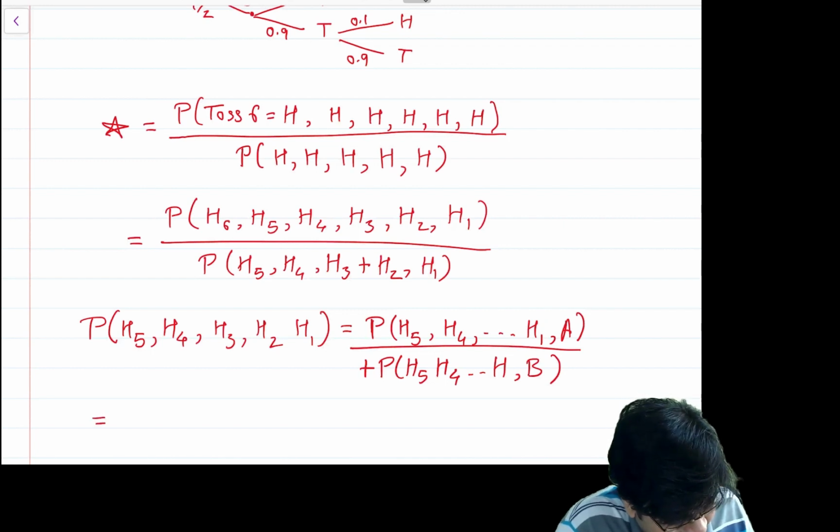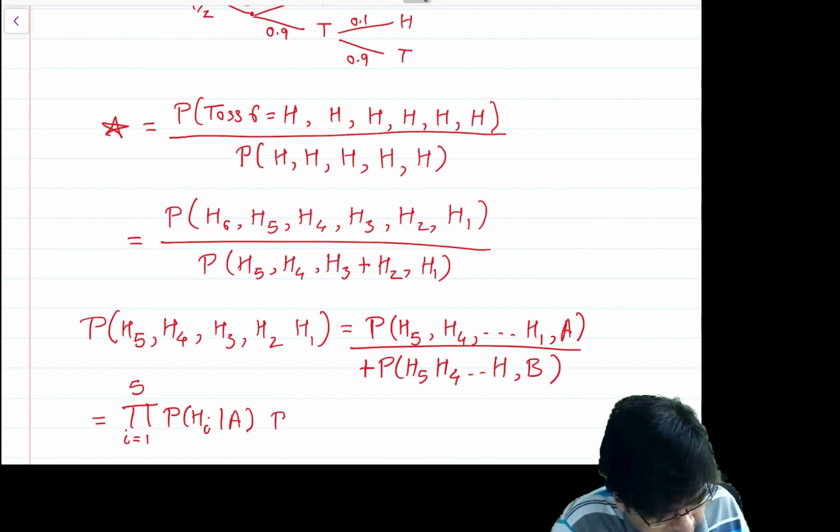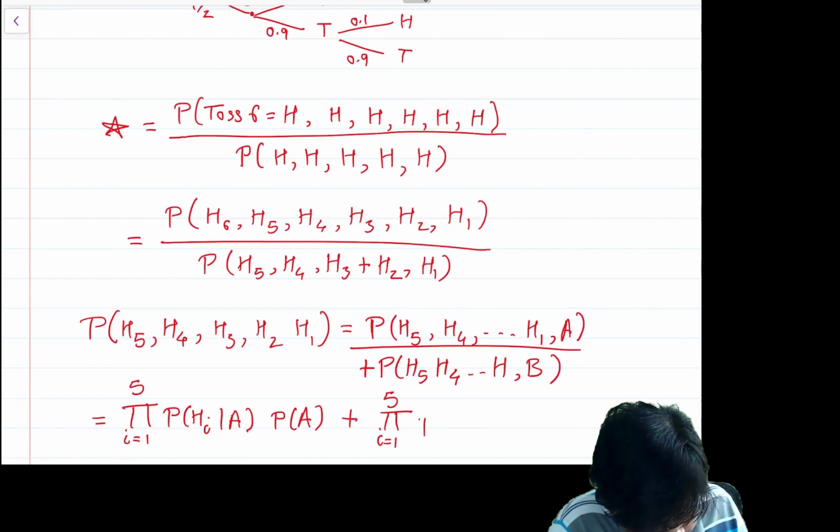Therefore, I can write this as the product over i equal to 1 to 5 of the probability of Hi given A times the probability of A, plus the product over i equal to 1 to 5 of the probability of Hi given B times the probability of B.